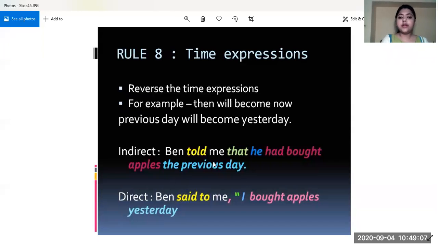So, Ben told me that he had bought apples the previous day. So the previous day was what? Yesterday. The previous day was used for yesterday. So we will remove the previous day and add yesterday. If you can see the example, what I have done, we just remove this time expression which is given in indirect speech and change it into direct. So what do we use for it in the direct speech? That is yesterday.